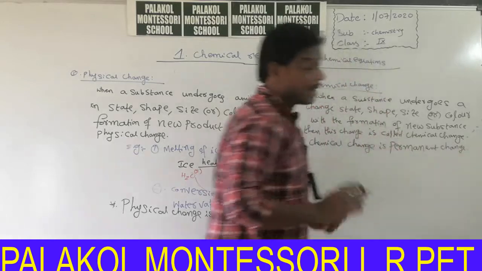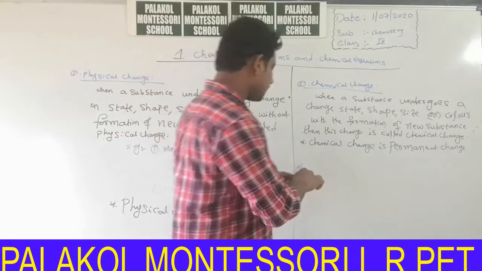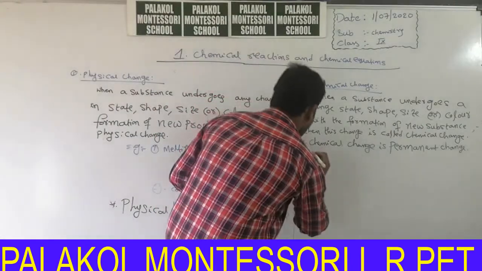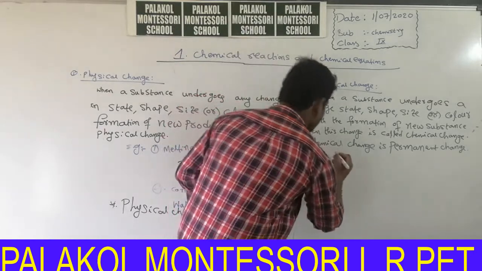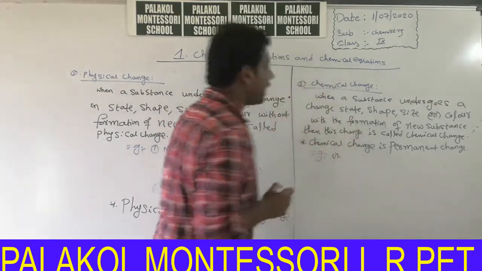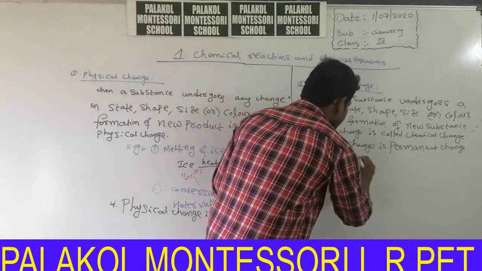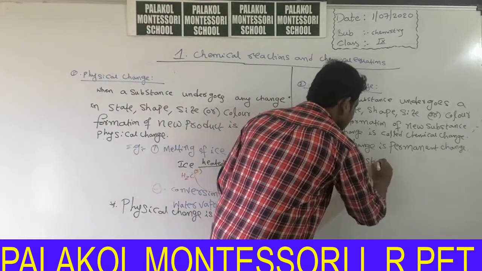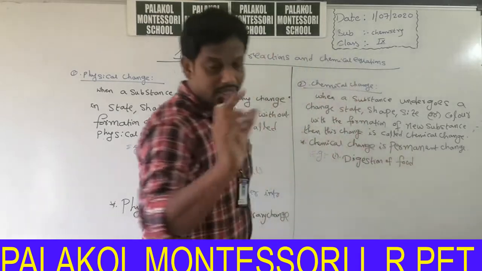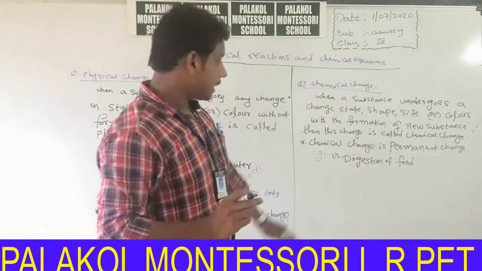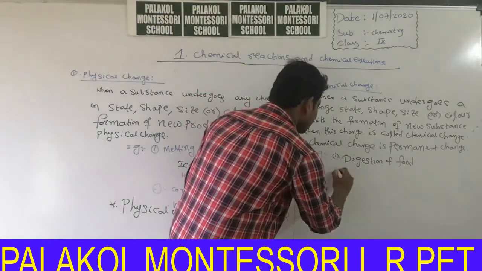That means we cannot get back the original reactant again. Okay, so examples. Example 1, digestion of food. Digestion of food is an example for chemical change. A new substance is formed in digestion of food. We cannot get back the food again.